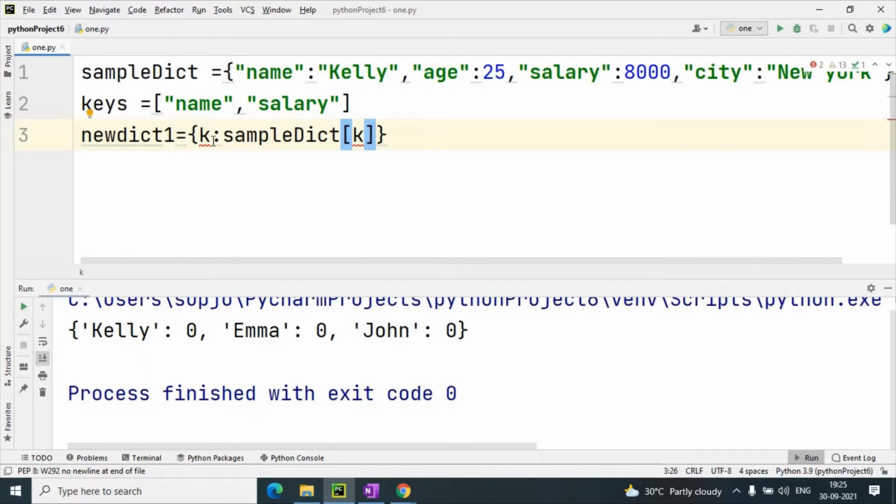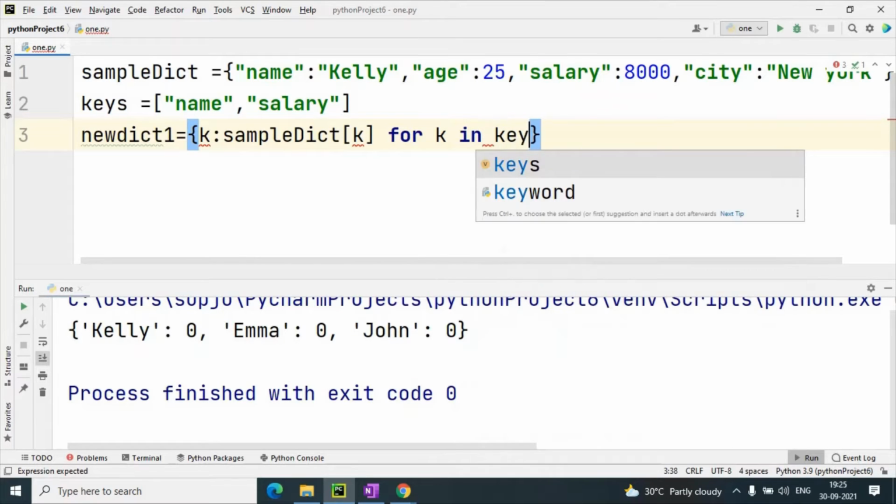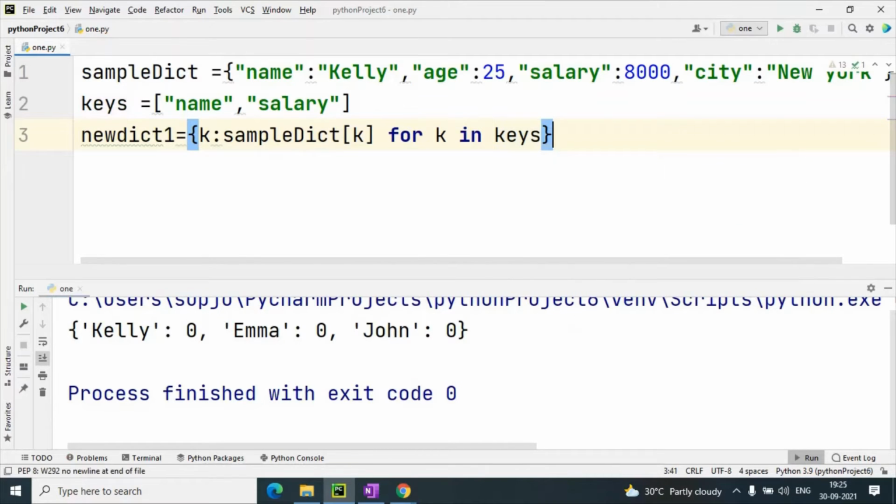And what is k? We will create one for loop, for k in keys. Now understand this code.